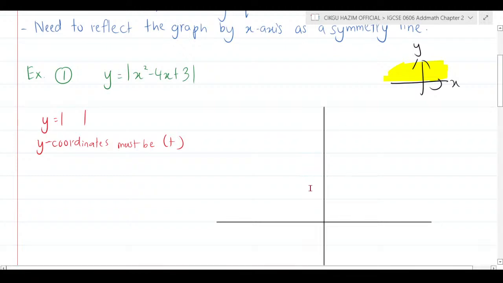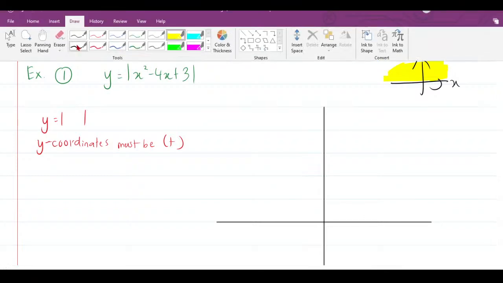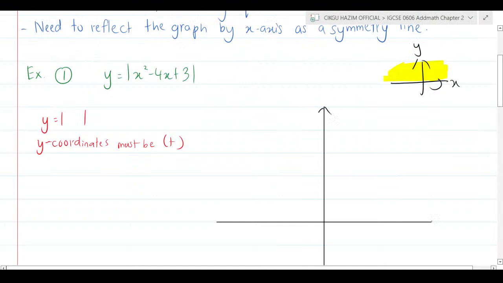So that's the thing. So how do we sketch here? Let me show you an example, using the same method of 1 by 1. What you need to do here is get the components one by one. Ignore the modulus first. The first component here is a equal to 1, which means it must be a smiling shape. Component number 2 is the y-intercept, which is equal to c, which is 3. Now you know that it's (0, 3).